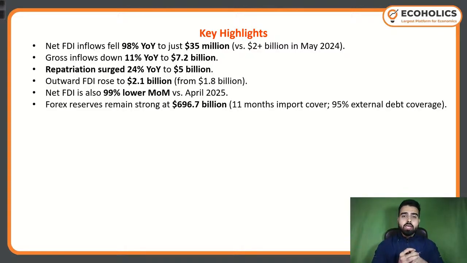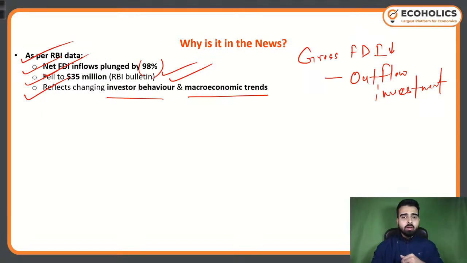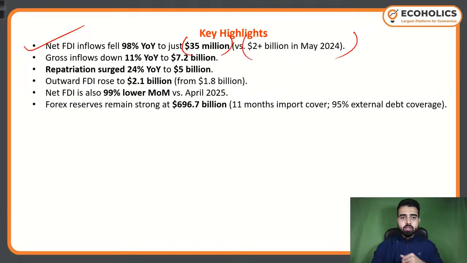Now, so key highlights, we will see what are the key highlights. Let me tell you the key highlights as well. So net FDI inflows fell 98% year on year to just 35 million in May 2025. Now see, 98% year on year decline has happened, and it was 2 plus billion in May 2024. Now if you see, in May 2025 it is only 35 million. Such a huge decrease, isn't it.